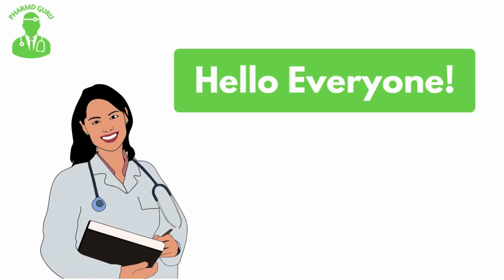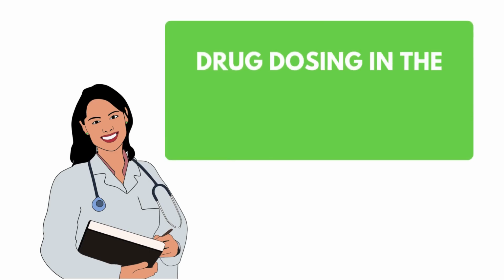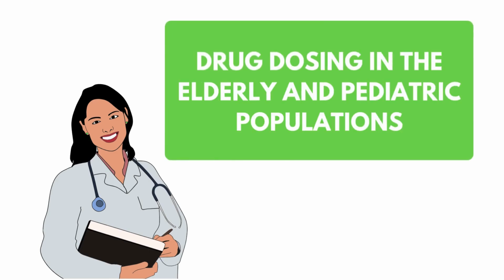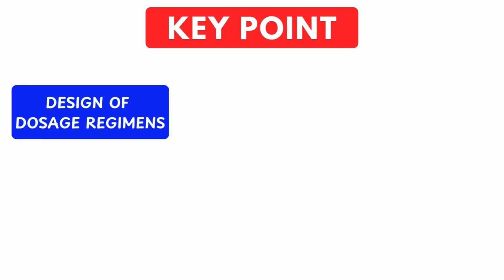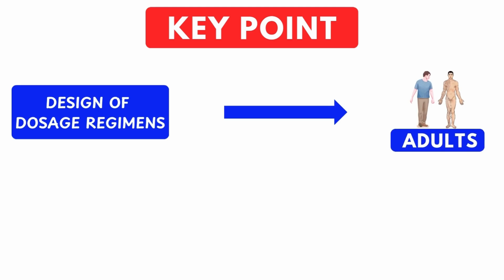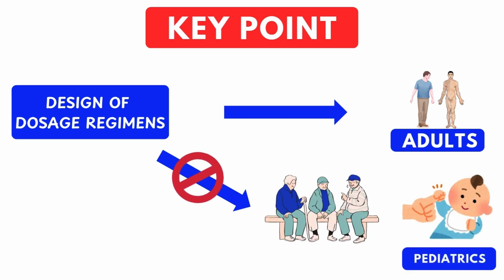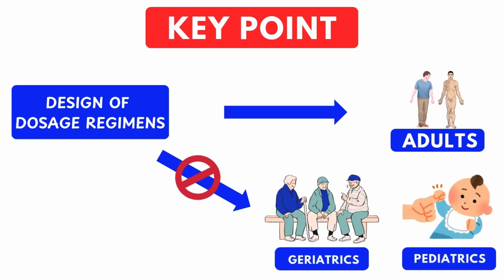In this video, we are going to talk about drug dosing in the elderly and pediatric populations. We have already discussed dose determination in previous videos. A key point to note is that those dosage regimen designs we discussed are typically applicable for adult patients. However, there are two other special populations where these regimens might not be suitable: pediatrics and geriatrics. Special care must be taken while prescribing medications for these groups.